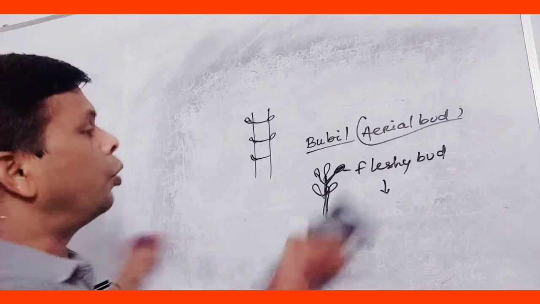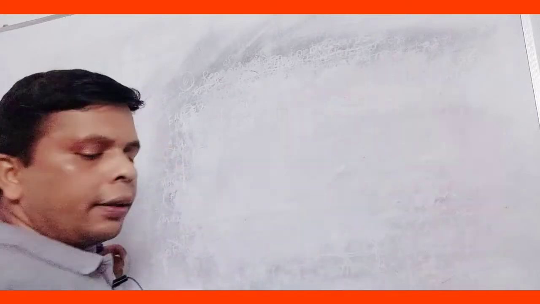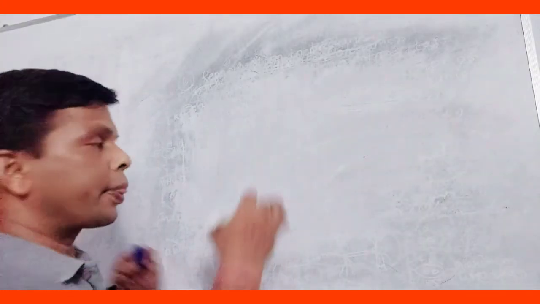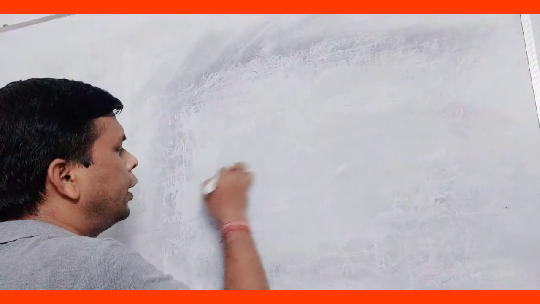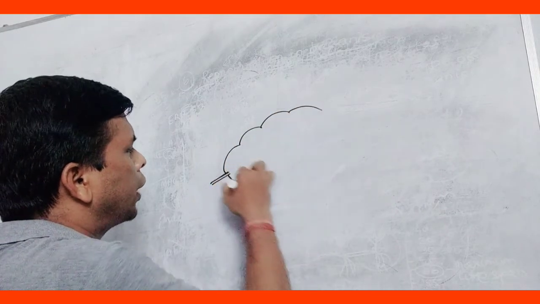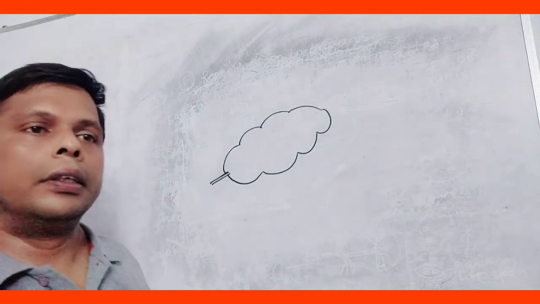Next come to leaf, vegetative propagation by leaf. If we take the example of the leaf of Bryophyllum, it shows such type of structure. Bryophyllum leaf.